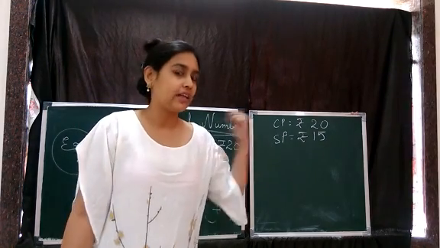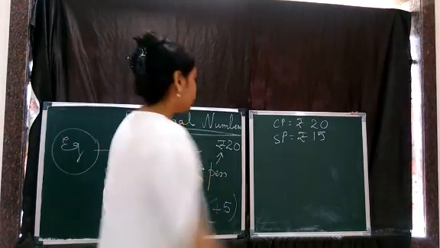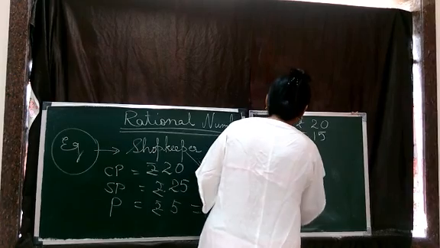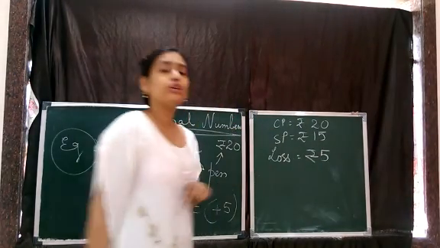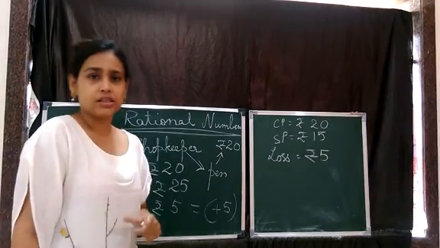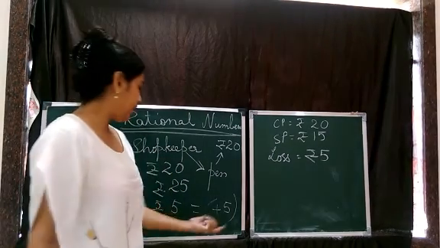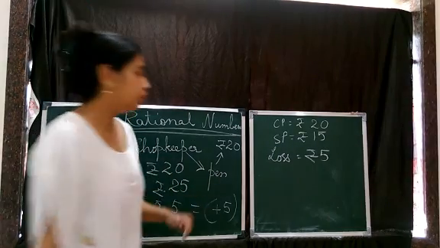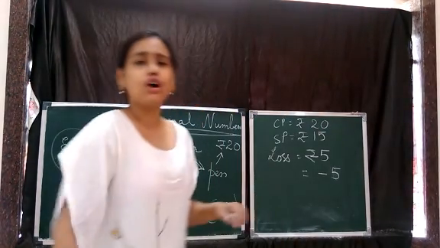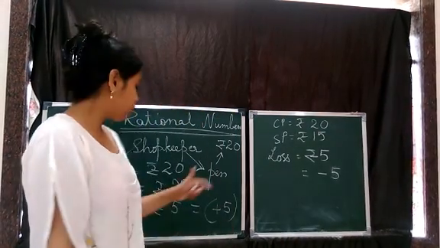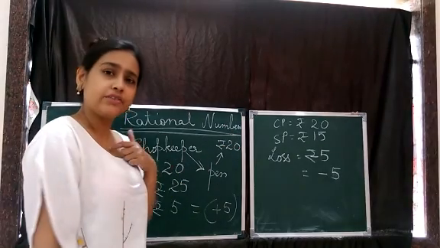He did not get the same money back. So this time he is at a loss of rupees 5. Now if you want to represent this loss on a number line, how will you show it? It was a loss of minus 5. Got it? So this is the usage of negative and positive integers.